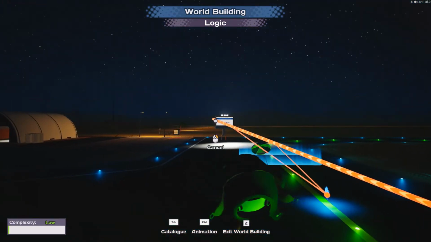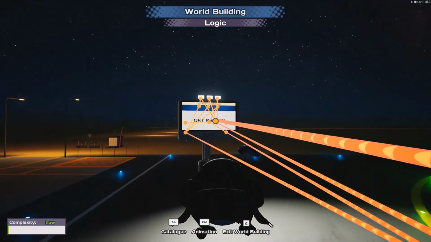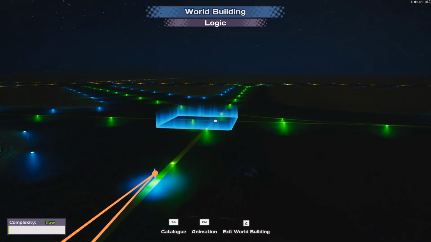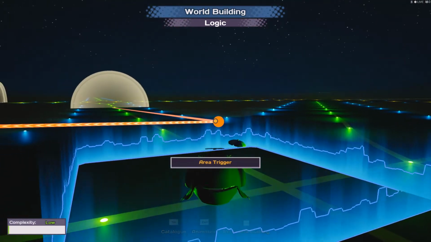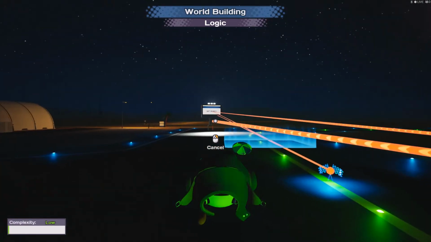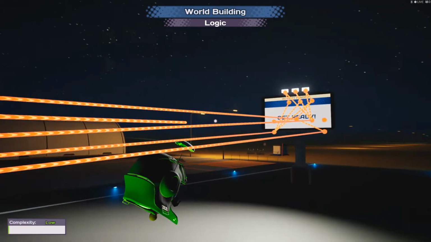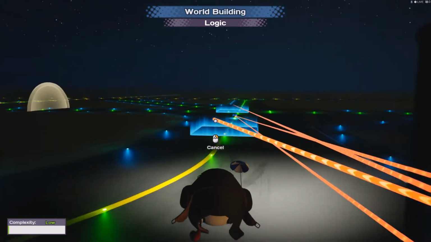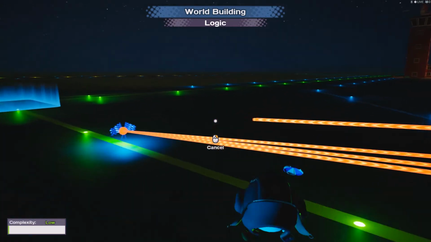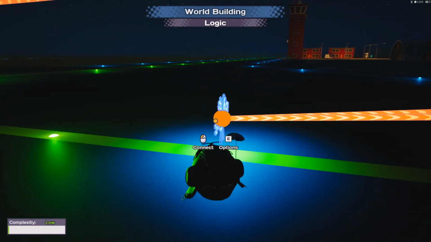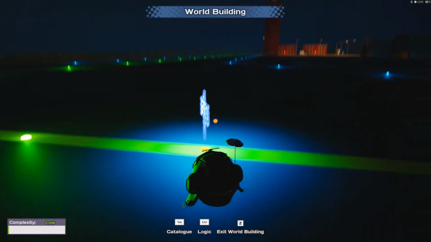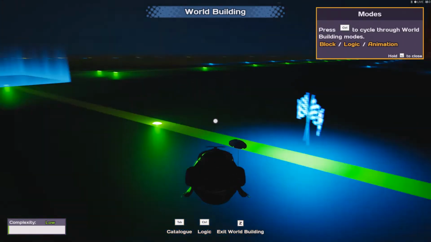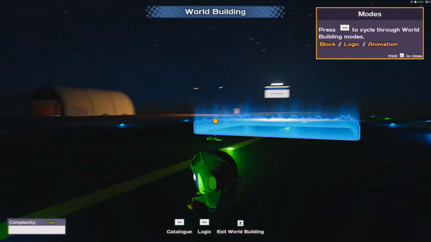This one will link straight to the scoreboard, and this will stop the timer. We're also going to use this one to the other reset that we put back here. That reset is going to go to the activity trigger. So once you activate it, it won't become active again until it's reset after hitting the finish.